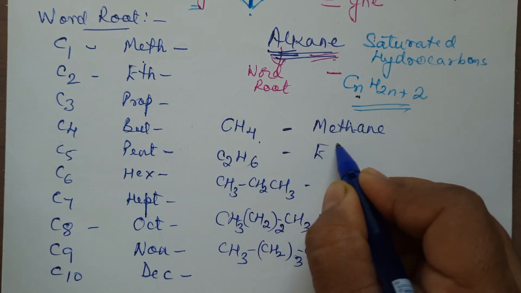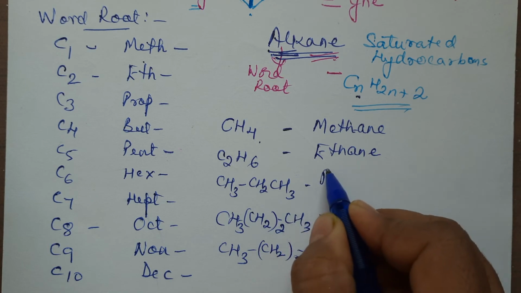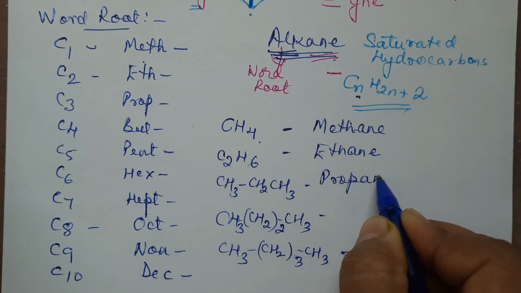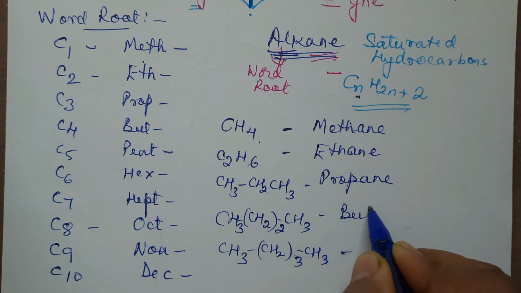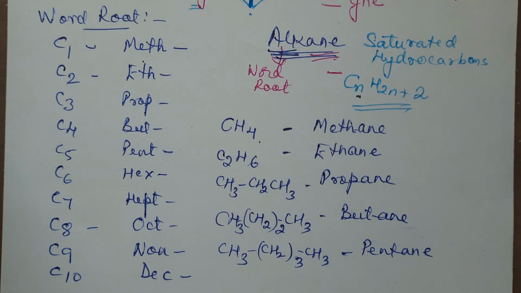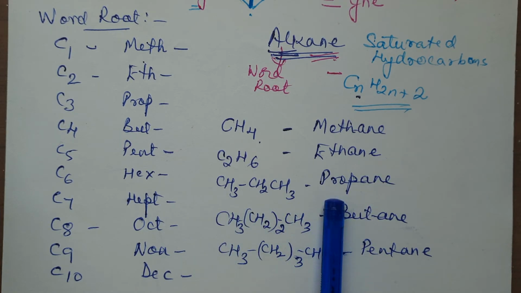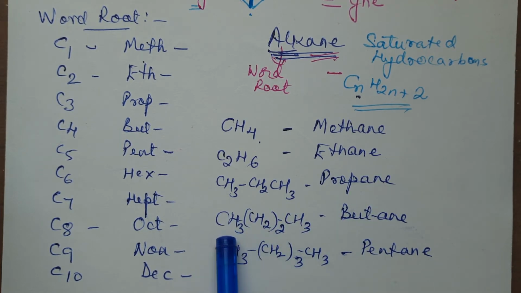2 carbon atoms, eth. Single bond, ane, ethane. 3 carbon atoms, prop. Single bond, ane, propane. 4 carbon atoms, but, ane, butane. 5 carbon atoms, pent and ane, pentane. Got it till here? Now, as of now, I have considered only straight chains. For 4 carbon atoms and 5 carbon atoms, I have written only the straight chain. The branched ones I am going to take separately in isomerism.